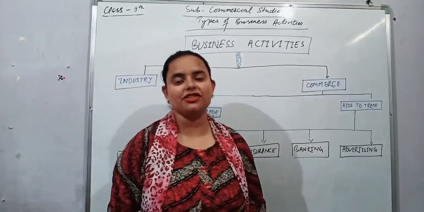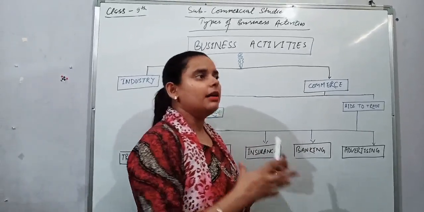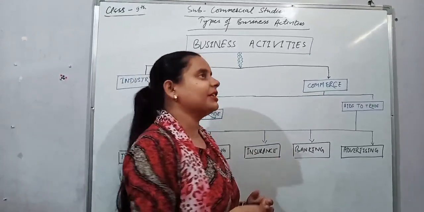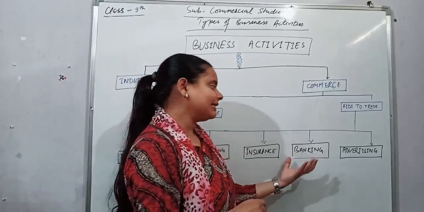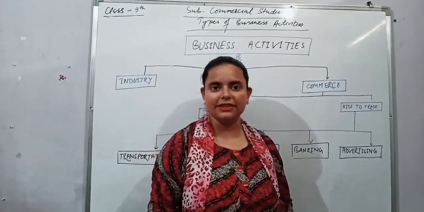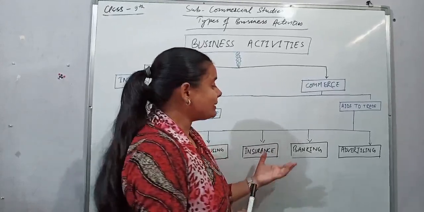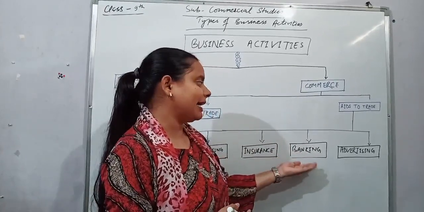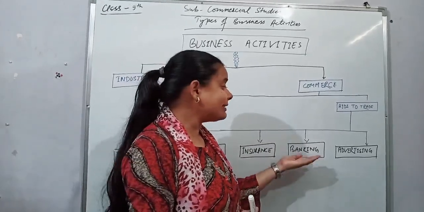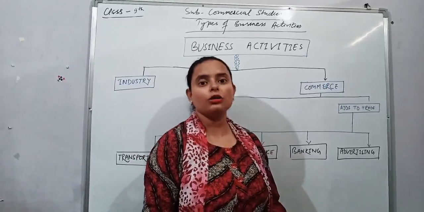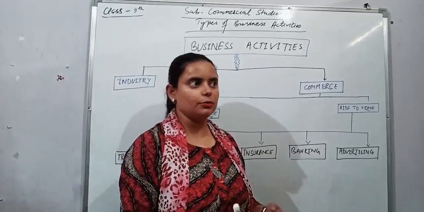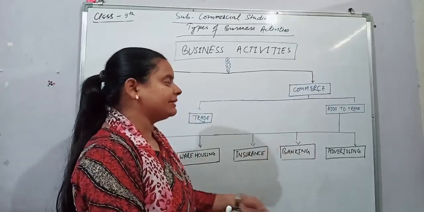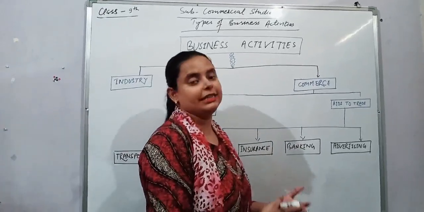Next is banking. Banking works as a financial support to the business. Like if you do not have much money to set up your business, you can easily take a loan. Loan facilities are there, overdraft facilities are there, credit facilities are there. So you can simply use banking services. Now Digital India is there. So you can simply use the banking system to pay or to get money. To pay the payments of supplies or to get the payments of those things they have already sold in the market.